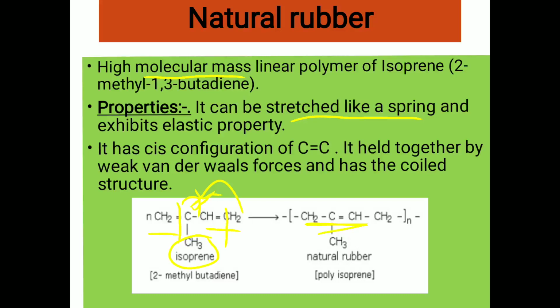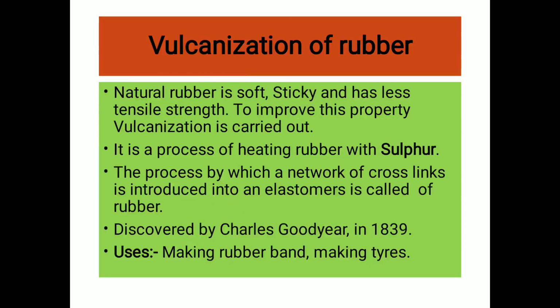It has the cis configuration of C double bond C. It is held together by weak van der Waals forces. Due to the presence of weak van der Waals forces, rubber is elastic in nature and it has a coiled structure.